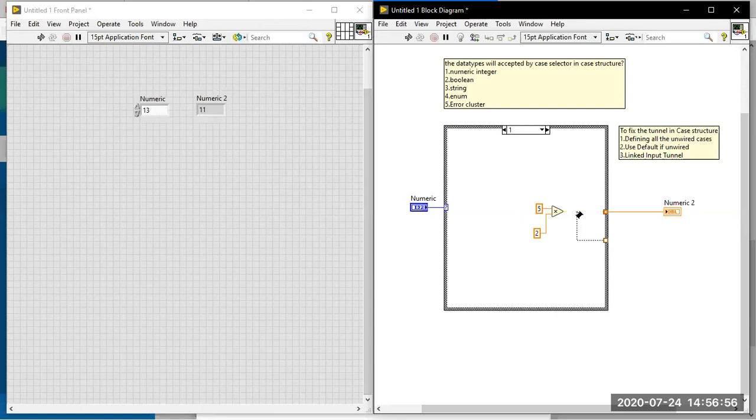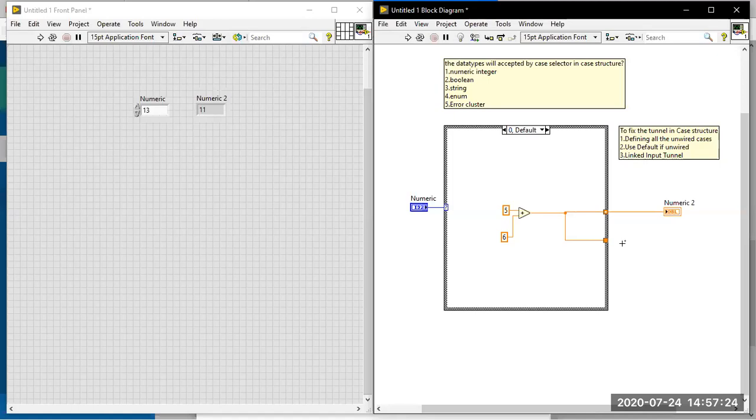So see here. For your reference, I am making this one. See the difference between these two tunnels. This is the tunnel which defines all the cases over there. But here we are using some other tunnel, which is not defined properly. Instead they are using use default if unwired. So if the tunnel is defined properly, the square box will be fully filled.